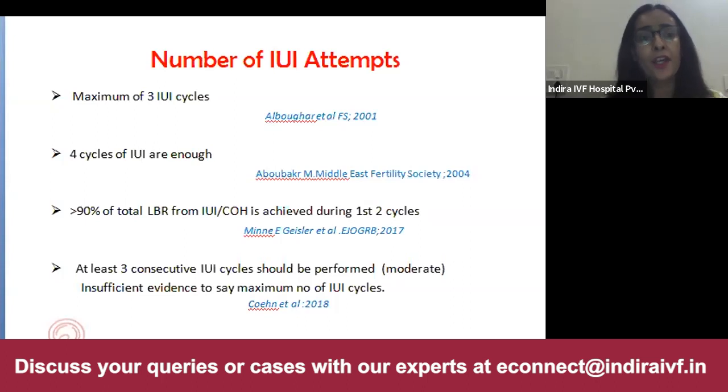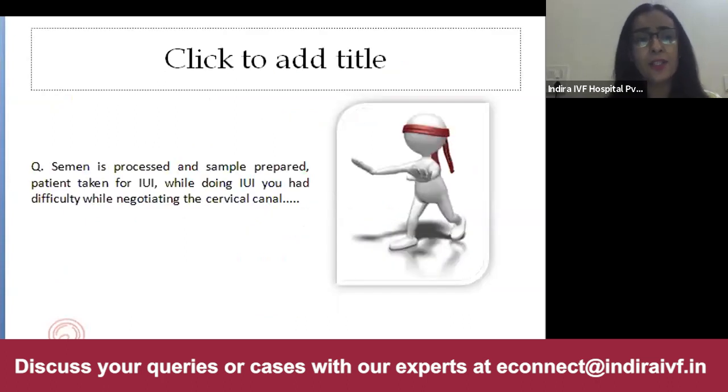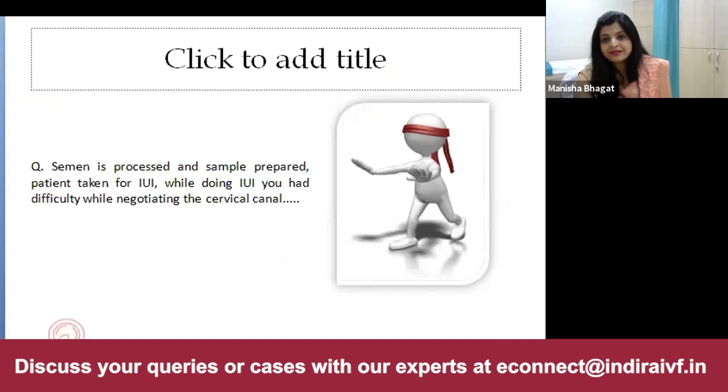All right. So now we have given the trigger, we have called the patient, prepared the semen sample. Now we take the patient for IUI. While doing IUI, you had difficulty while negotiating the cervical canal. So what measures are you going to take, Dr. Manisha? Okay. First of all, you have to anticipate all these things.